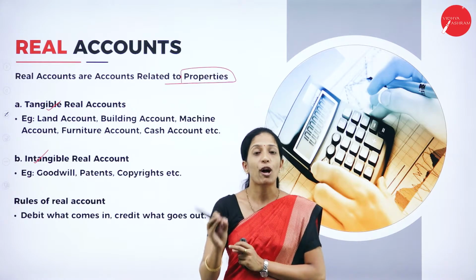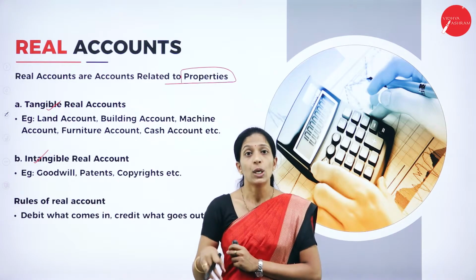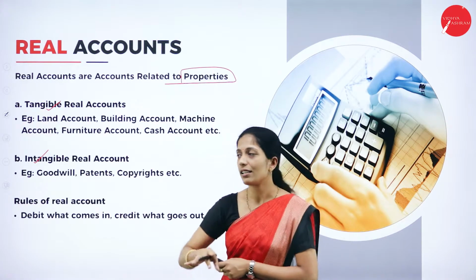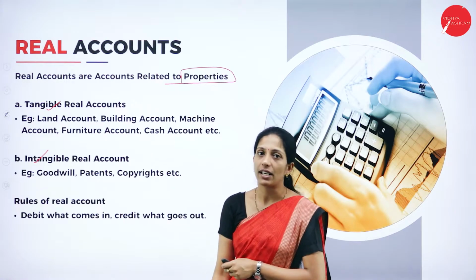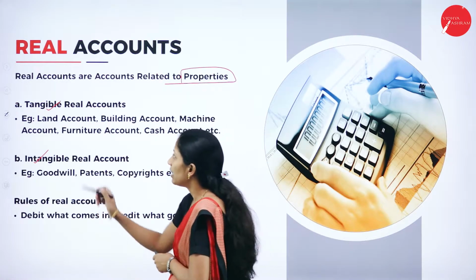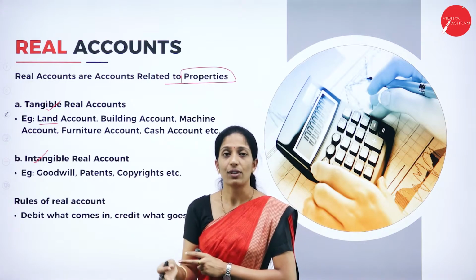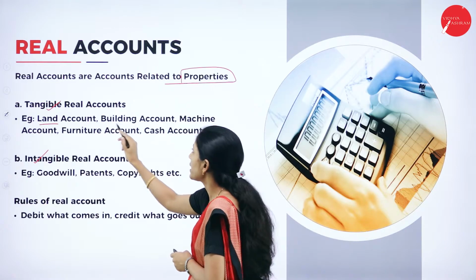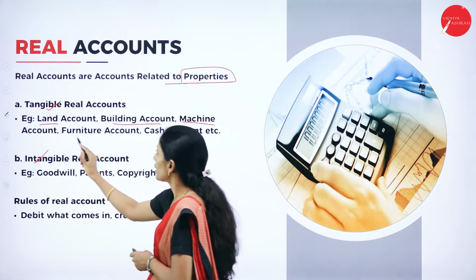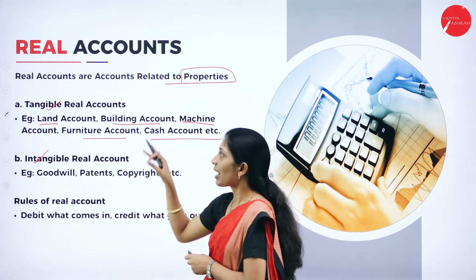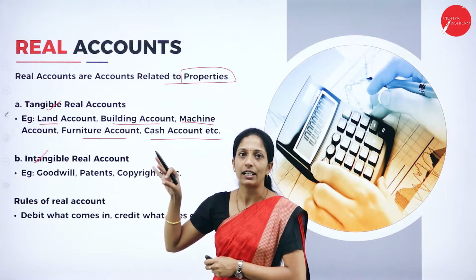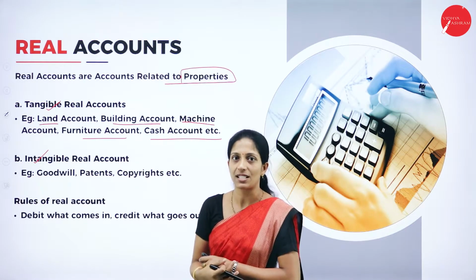Those properties in an organization which can be touched as well as seen come under tangible real account. For example, land. Land is something you can see and we can touch, correct? Building, machine, furniture, cash. So these are all what? Tangible real accounts, and these are the properties of the business.